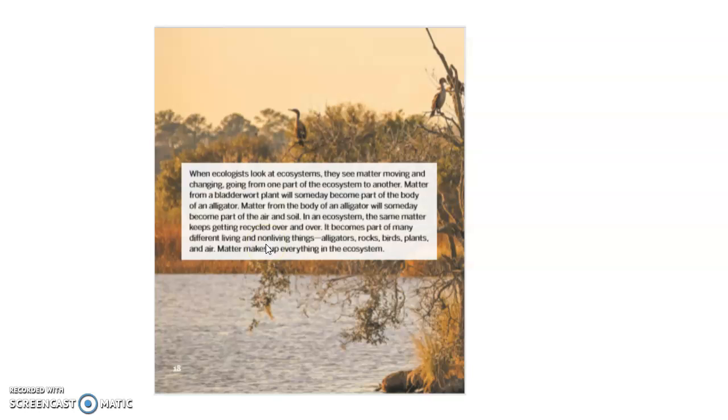When ecologists look at an ecosystem, they see matter moving and changing, going from one part of the ecosystem to another. Matter from a bladderwort plant will someday become part of the body of an alligator. Matter from the body of an alligator will someday become part of the air and soil in an ecosystem. The same matter keeps getting recycled over and over.